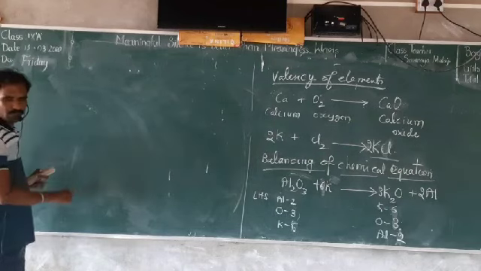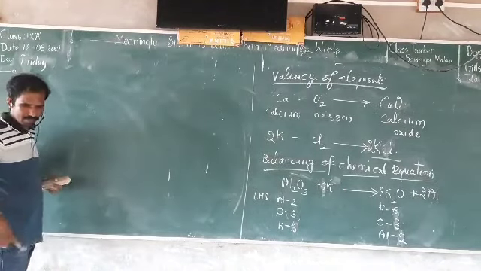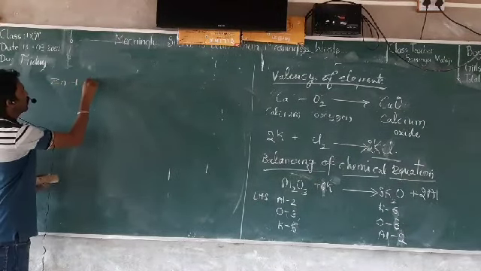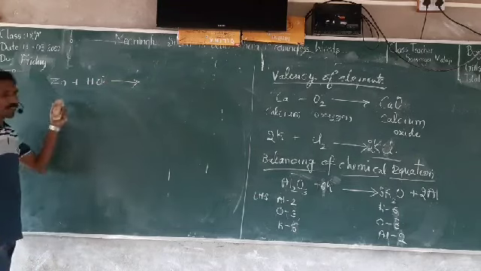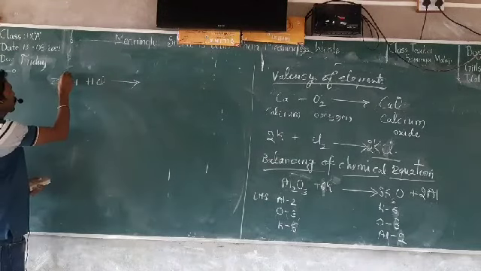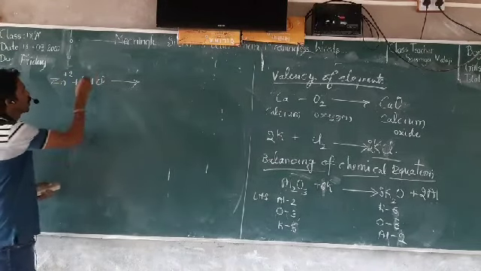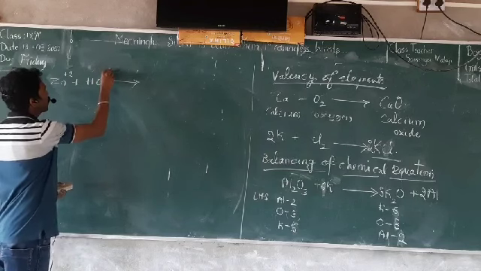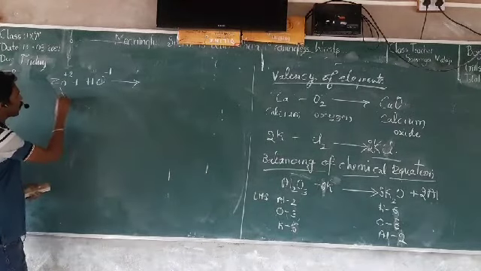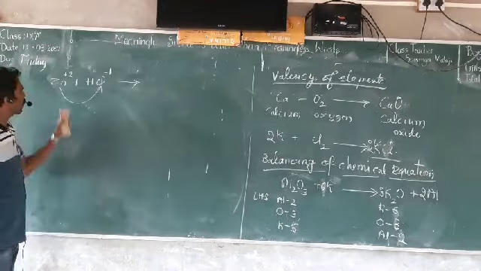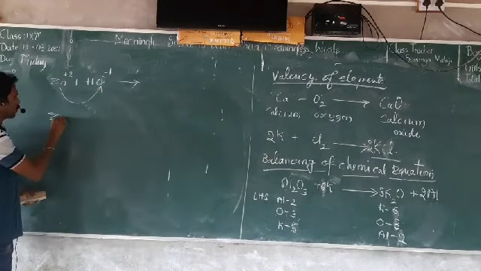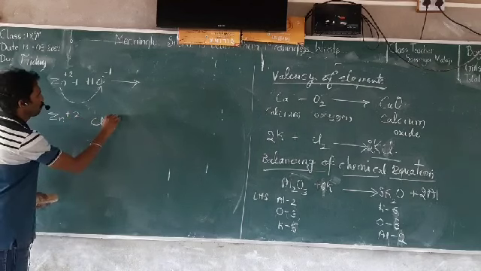So one more example we will do. Zn plus HCl. So zinc reacts with hydrochloric acid. How to write the chemical equation here? So first, zinc valence is plus 2. Hydrogen valence is plus 1. This is minus 1. So again the same concept. So this cation reacts with anion. See what it becomes. Zn is plus 2. Cl is minus 1.